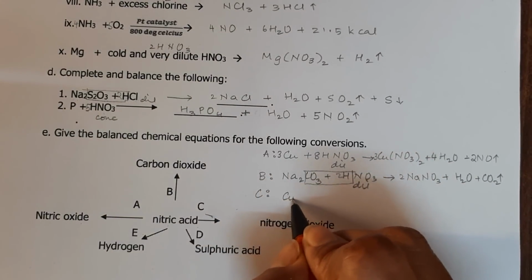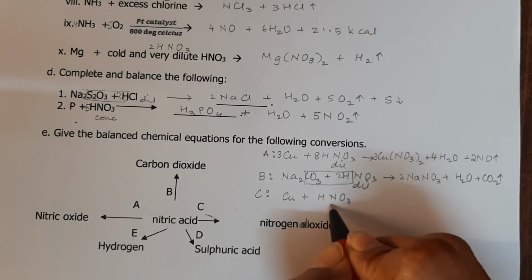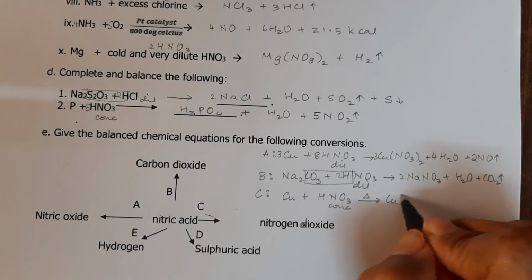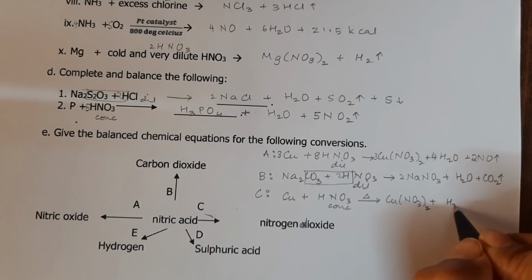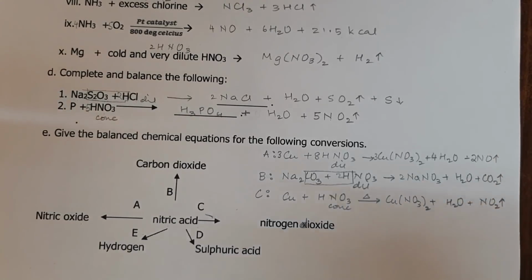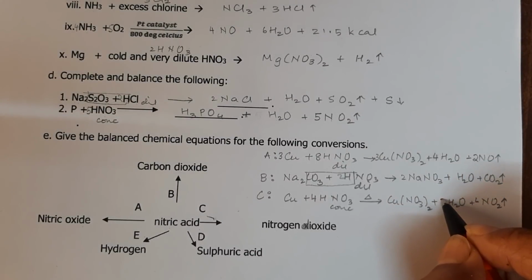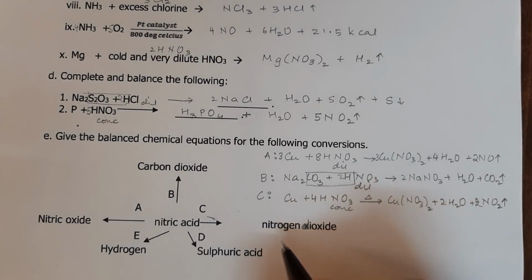So let us take copper again, but in this case we will take nitric acid which will be concentrated, and we will get Cu(NO3)2 plus H2O plus NO2, and the balanced reaction is, we come to D.